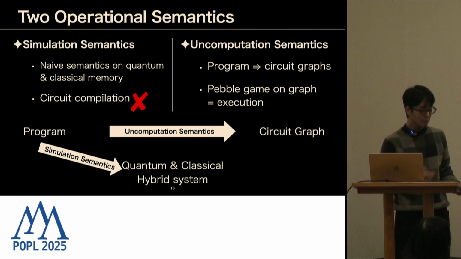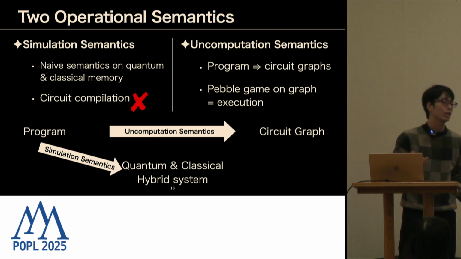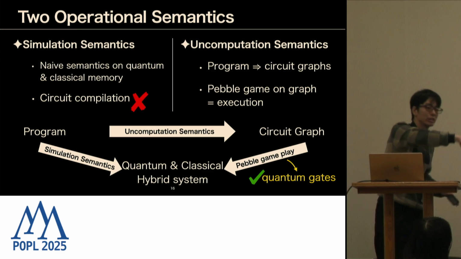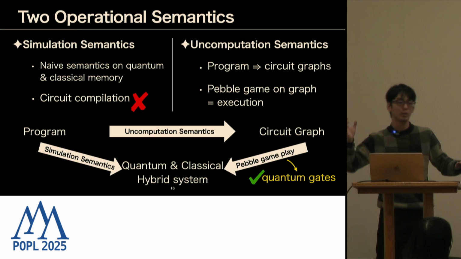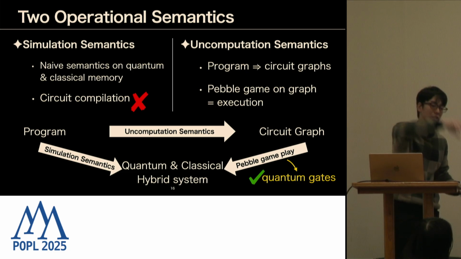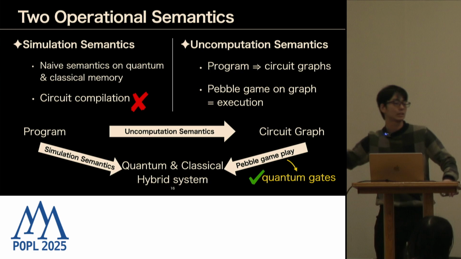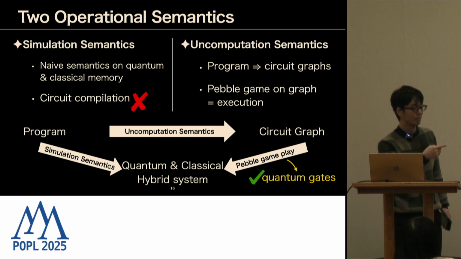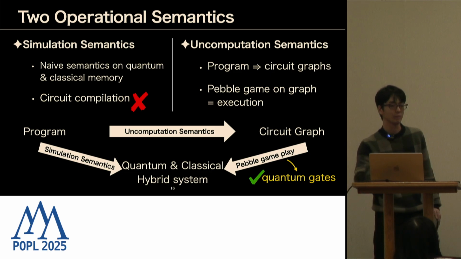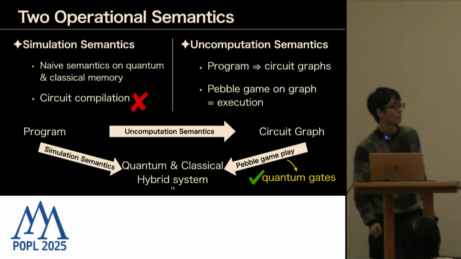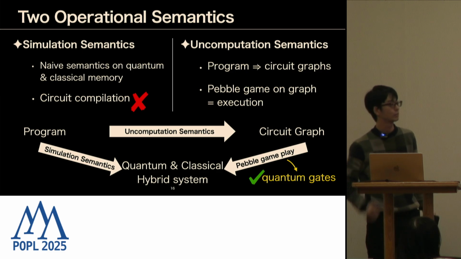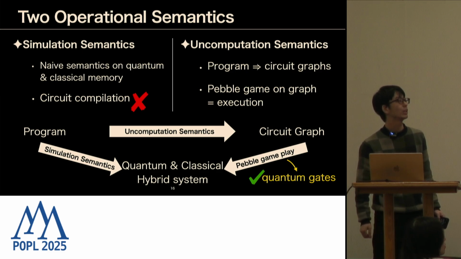And then in this directed graph, you can play a pebble game, which is a kind of game where you can put a pebble on a node or take it off. Putting a pebble corresponds to doing a computation, and taking it off corresponds to uncomputation. And we found out that any strategy in the pebble game gives you an actual computation. We also proved that these two semantics are equivalent in some sense. So those are the two semantics we gave.